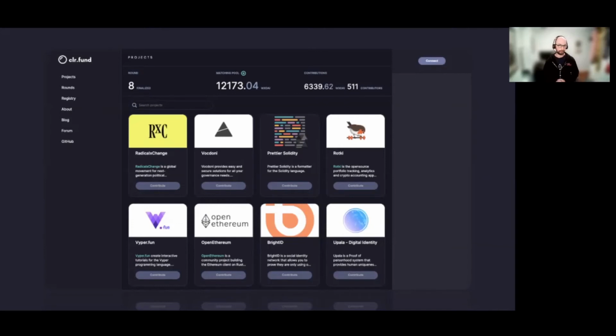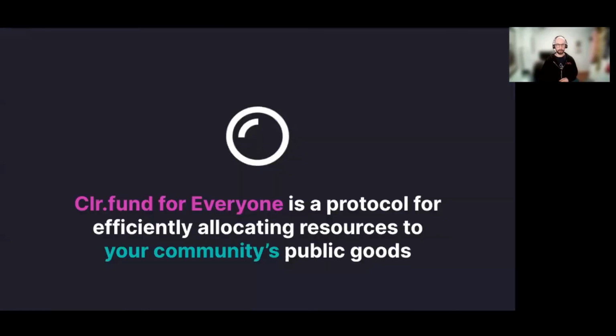We love Ethereum, but is it the only domain that exists? Of course not. There are many, many domains out there, and each of them has its own public goods needs. And that is why we're building Clr.fund for everyone. Clr.fund for everyone, which starts with the Clr.fund deployer, is an easy way for DAOs, protocols, and communities to create their own version of Clr.fund so that they too can efficiently and effectively allocate resources towards the most valuable public goods in their domain.